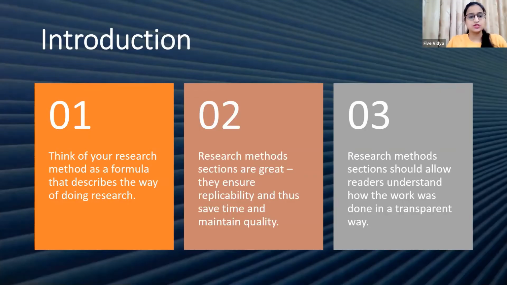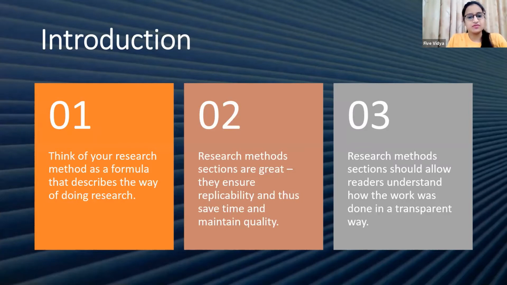One is that you need to consider your research method, the research steps which you are taking, as a formula that describes your way of doing research. So how you are conducting your research should be very, very clear, and you have to write in a way that explains your research.